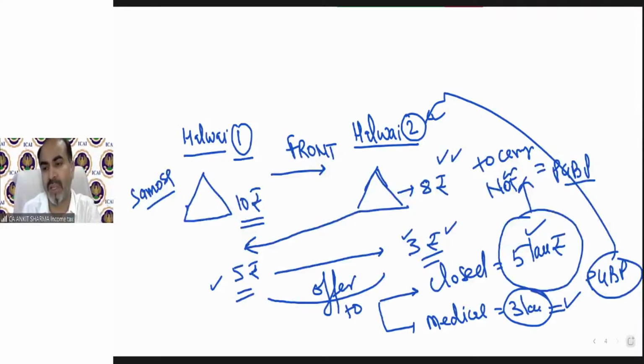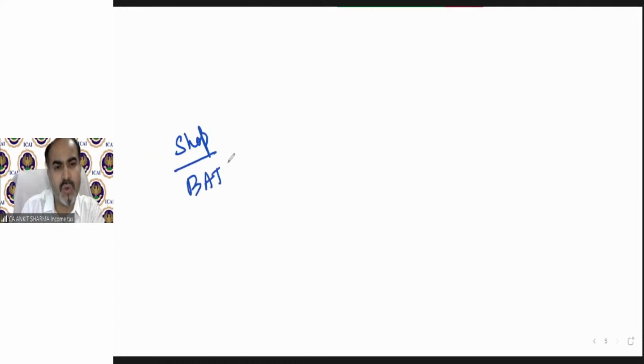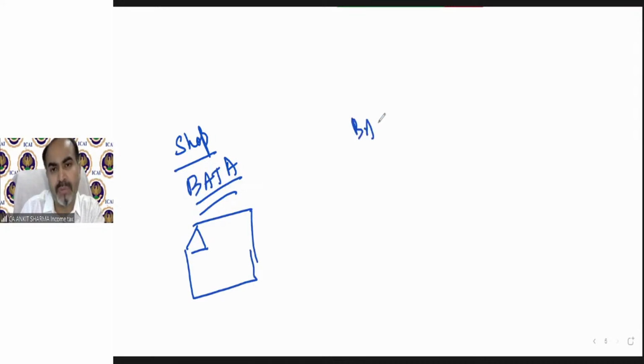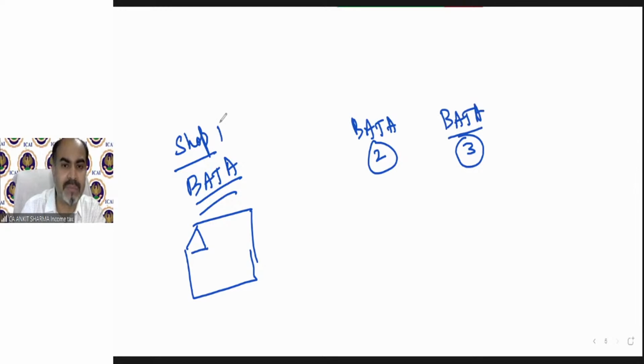More technically, we can understand this like, if I have a Bata Shoe Company showroom in my city, and there are 2 more shops selling the same brand in my city.